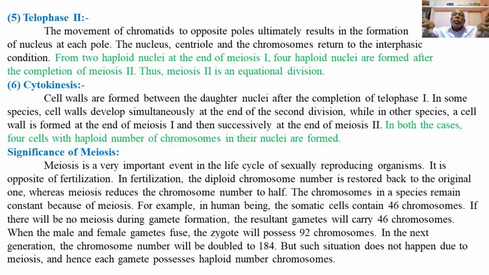So, the movement of the chromatids to the opposite poles ultimately results in the formation of the nucleus at each pole.